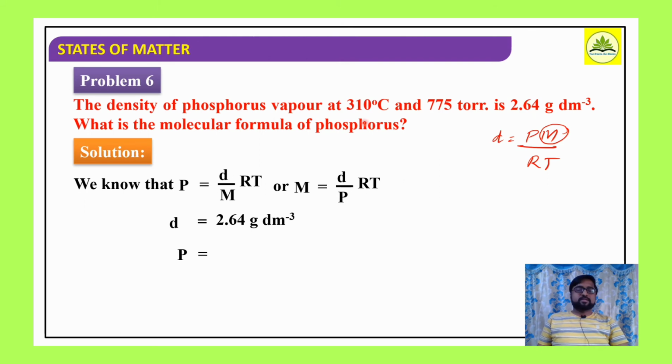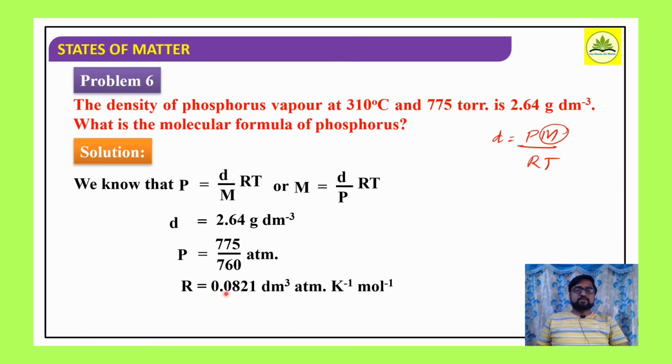Well, density is given as 2.64 gram per decimeter cube, and pressure 775 torr divided by 760, converted to atmosphere. Then the R value is 0.0821 decimeter cube atmosphere per Kelvin per mole. Liter is nothing but decimeter cube. And what about temperature? They are saying 310 degrees Celsius. In terms of Kelvin, 310 plus 273, it is 583 Kelvin.